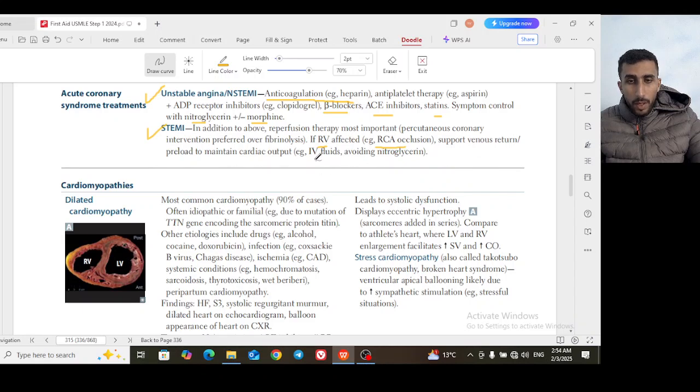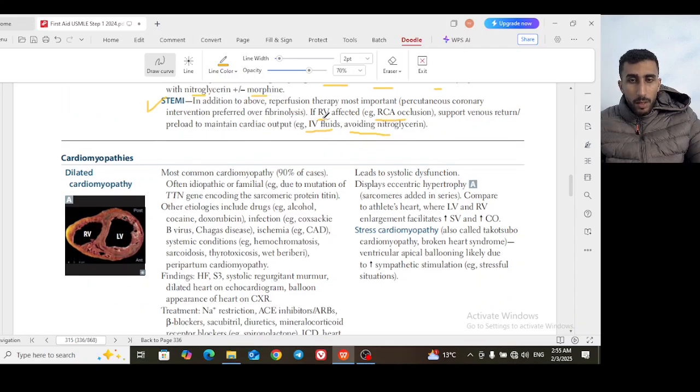So you give IV fluid to increase the preload, the amount of fluid needed for the heart muscle to contract. You also must not give the patient nitroglycerin; it is contraindicated in right ventricle infarction.